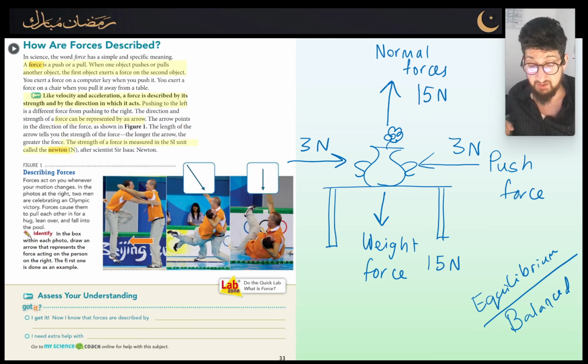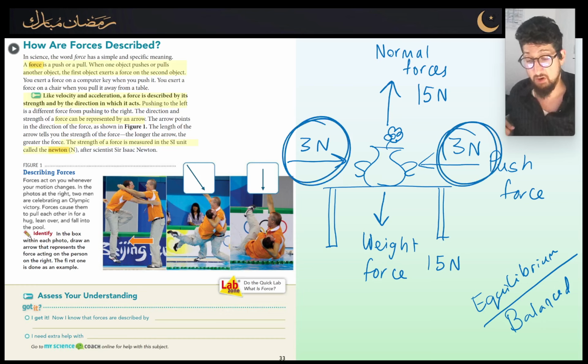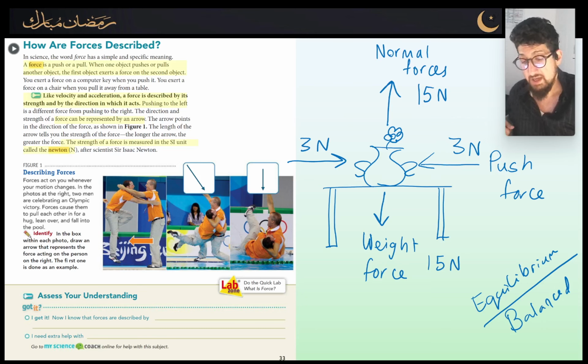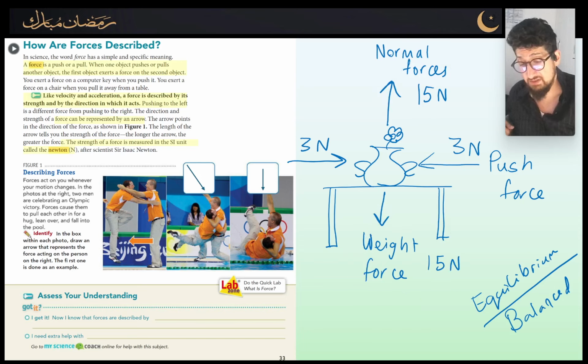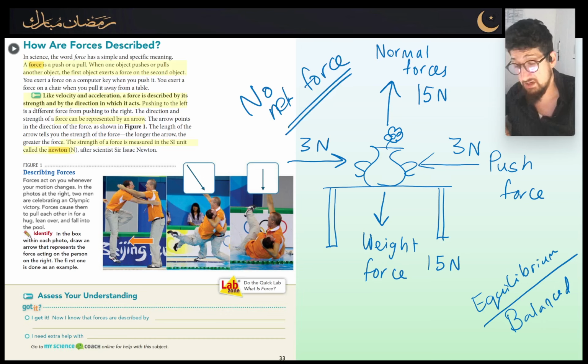What does that actually mean in reality? It means there is no net force. Now that's a new term that many of you wouldn't have heard before. No net force just means that there's no overall force acting on the object, because all the forces cancel each other out. So the 3 from here cancels the 3 from here, because they are equal and opposite. And the 15 up cancels the 15 down, and therefore everything cancels out. The object is not going anywhere, it's going to stay still. So no net force.